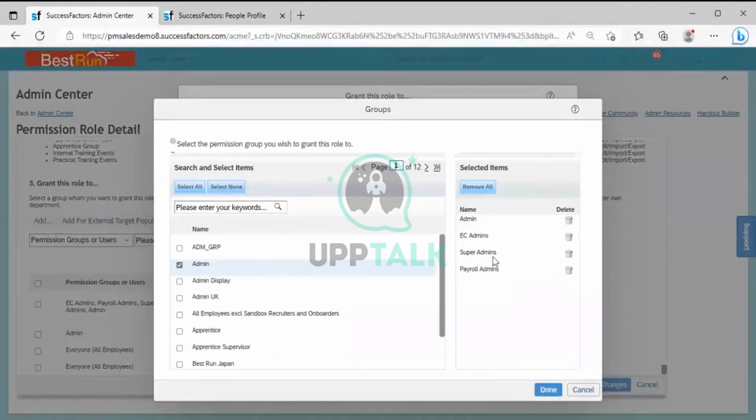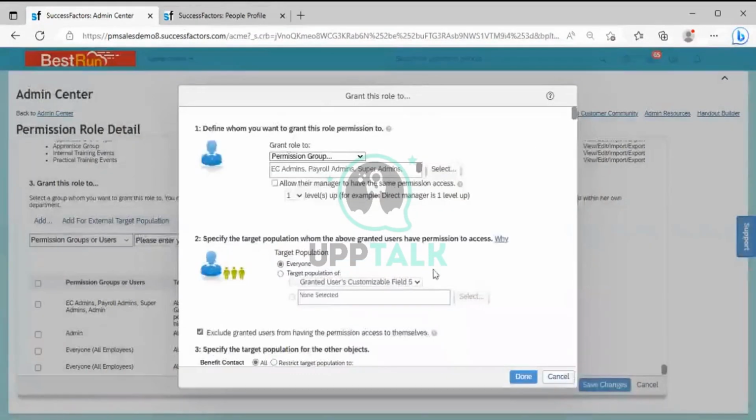So these permission groups may have some members. Those members, what you are doing is giving the permission, grant, to this one. That is the system admin. The system admin role you are granting to the EC admin, payroll admin and the super admin. That is the reason we have selected them as a permission group here. Now, that is what is called the granted population.